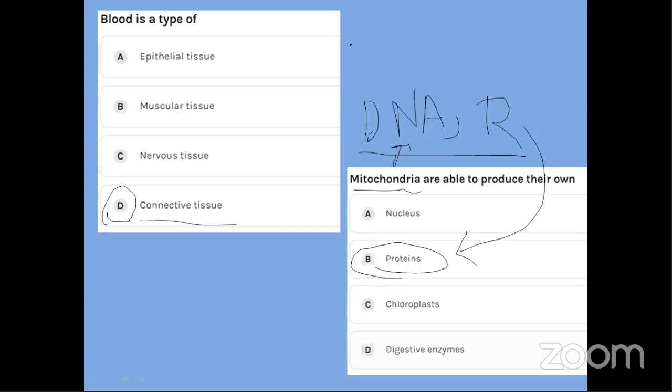Junaid, Krishna, Sahil, Dev, Tanmay, Lovepreet. Yes, it is the chloroplast. So there are two cell organelles, the mitochondria and the chloroplast, which have DNA and ribosomes.